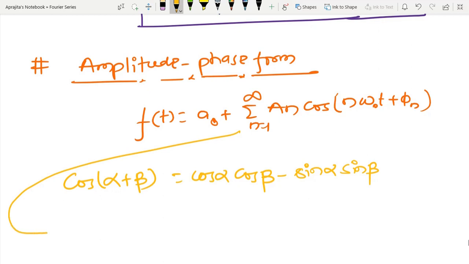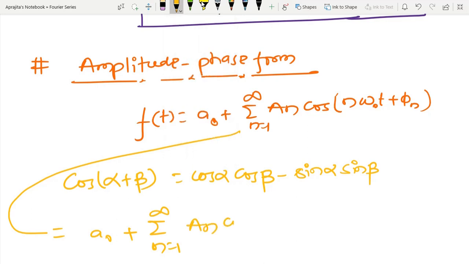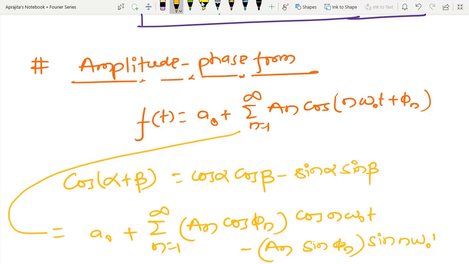So I can also write this as a0 plus summation n equal to 1 to infinity of An cos phi n multiplied by cos n omega 0 t, minus An sin phi n multiplied by sin n omega 0 t.